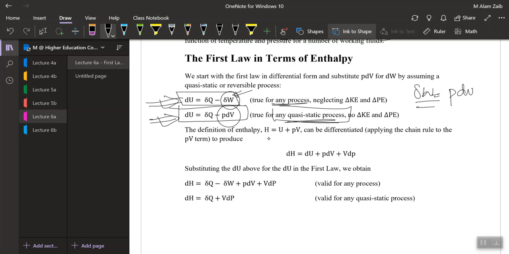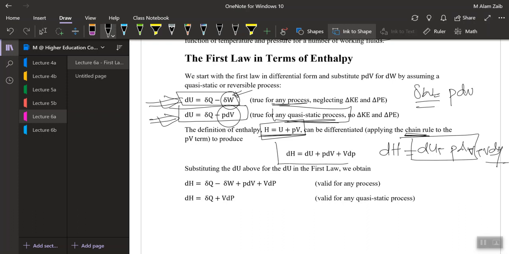Now, H is equal to U plus PV. So H is equal to U plus PV; just differentiate using the product rule. So dH would be equal to dU plus P dV plus V dP. Now dU plus P dV is equal to the heat supply, and V dP is there.